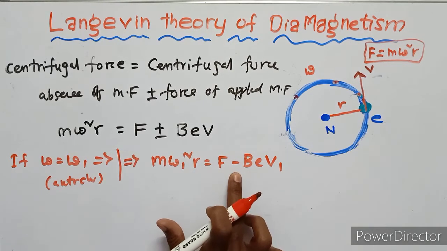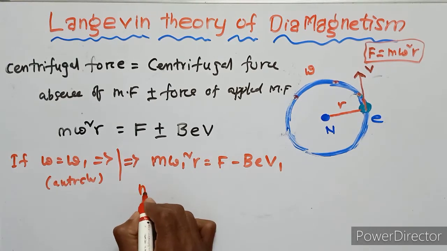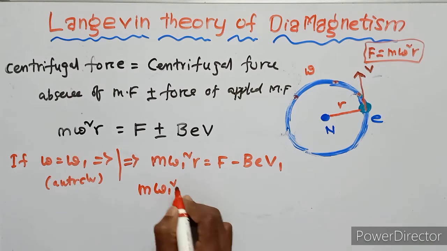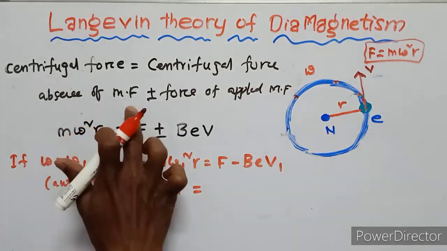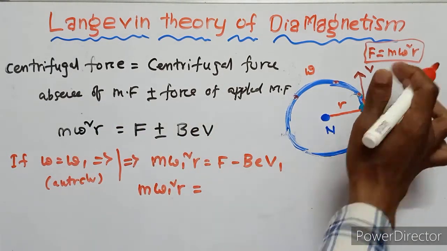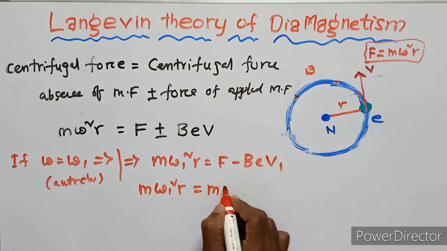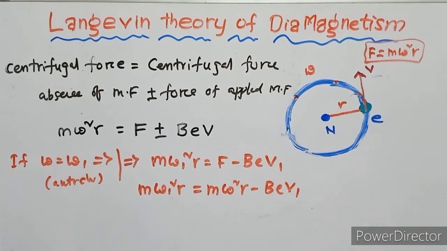This is the anti-clockwise. So this equation can be written as m omega 1 square r equals, here F is the centrifugal force in the absence of the magnetic field, the general centrifugal force m omega square r, minus BeV1.